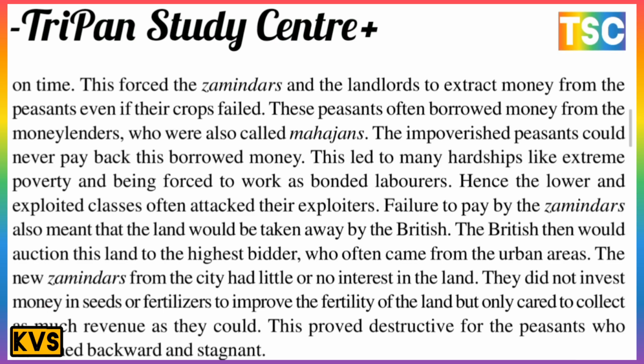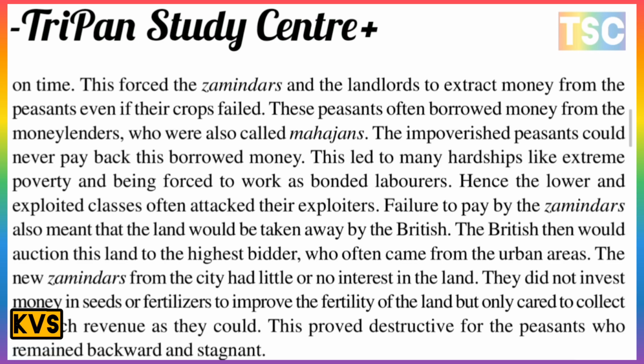This forced the Zamindar and the landlord to extract money from their peasants, even if their crops failed. These peasants often borrowed money from moneylenders, who were also called Mahajans. The impoverished peasants could never pay back this borrowed money, and this led to more hardship, deepening their poverty, and they were forced to work as bonded laborers.